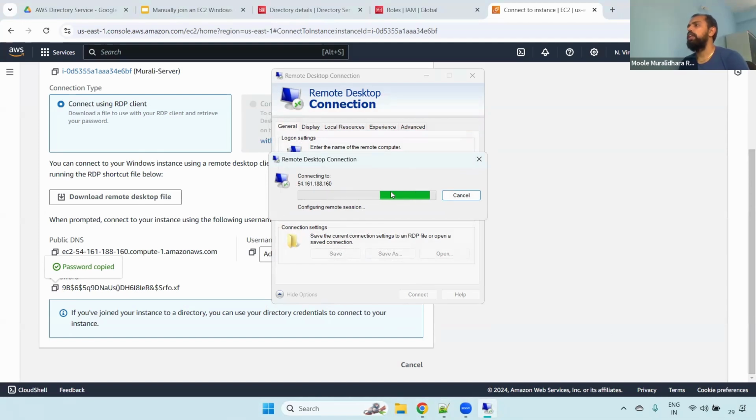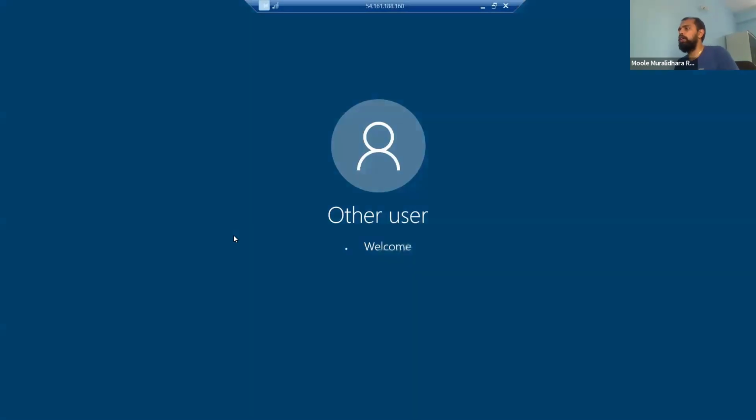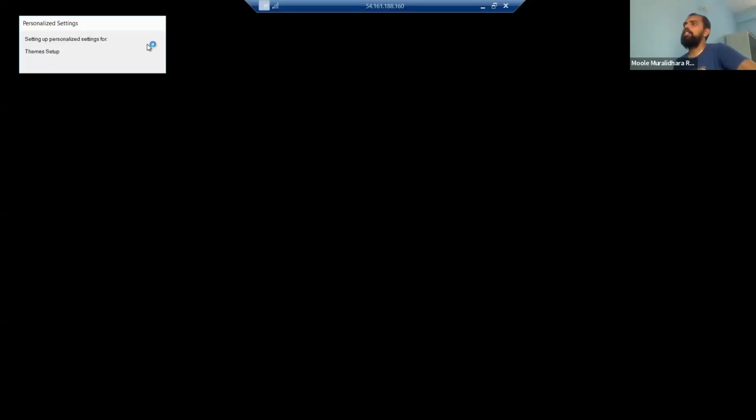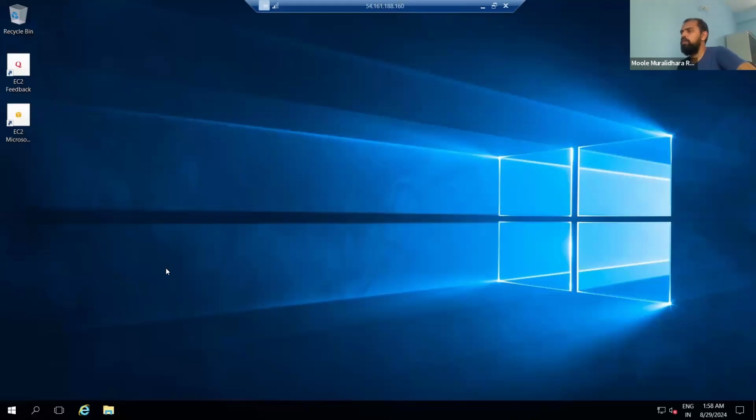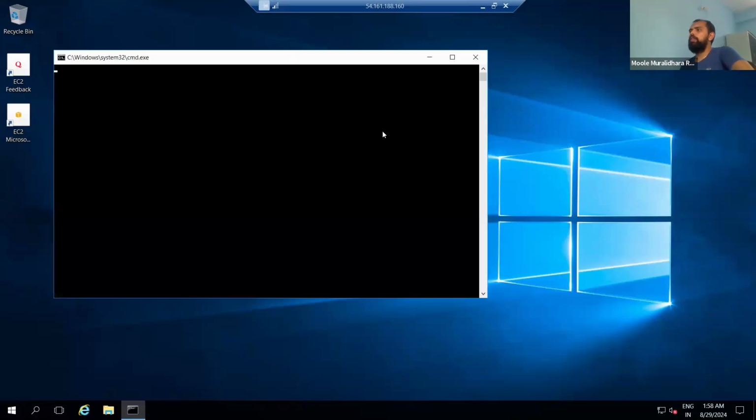Okay. Now it is connecting to the server. Remember, guys, if you want to connect to this Windows server, you have to enable the RDP 3389 port number. You are already aware of that, right? Fine. Now it is setting up. It may take 1 or 2 minutes. We have to wait for that one. Yeah, now the server is up and running.